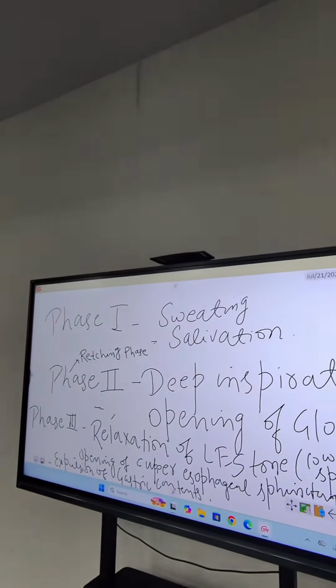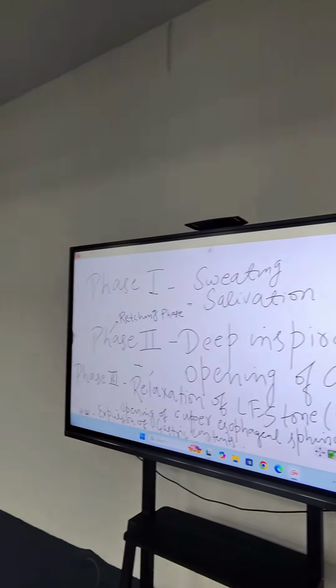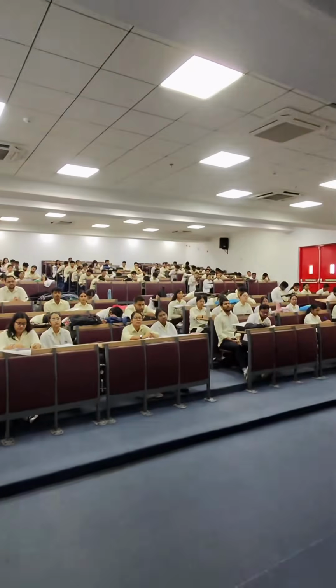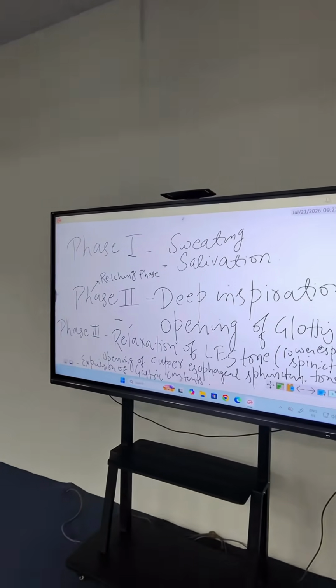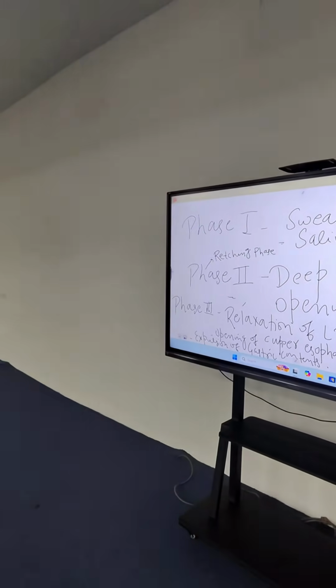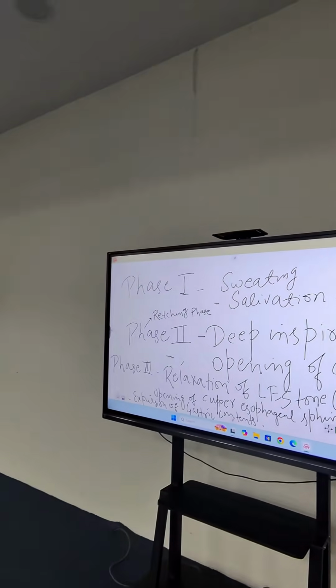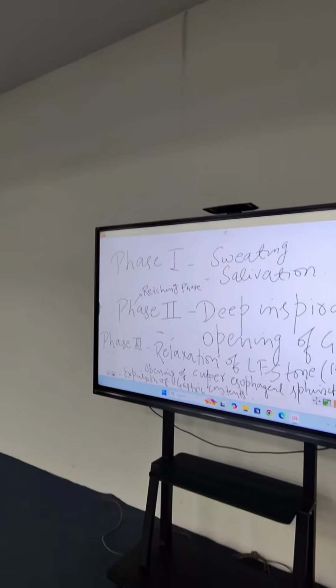Phase 1, there will be profuse sweating and salivation. Phase 2 is also known as the retching phase. In phase 2, deep inspiration and opening of glottis. In phase 3, relaxation of lower esophageal sphincter tone and opening of upper esophageal sphincter muscle, expulsion of gastric content, and sometimes if there is forceful vomiting, then intestinal contents will also be expelled out.